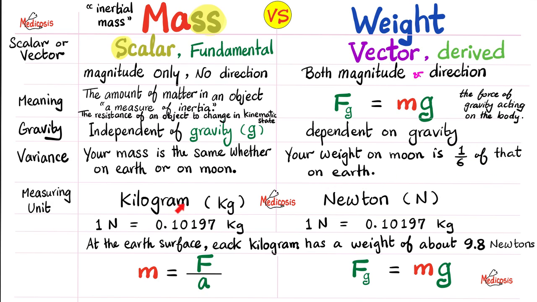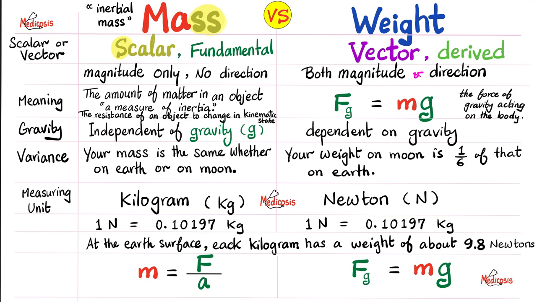What's the measuring unit for mass? Kilogram. What's the measuring unit for weight? Newton. Remember that 1 Newton is about 1/10 of a kilogram, so a kilogram is larger than a Newton. How do I remember this number? Easy. Recall that g is about 9.8. If you use your calculator to calculate 1 divided by 9.8, you get this number, or very close to it. In other words, you have to multiply the mass by about 10 to get 1 Newton. If you multiply 0.1 by 10, you get 1 Newton.